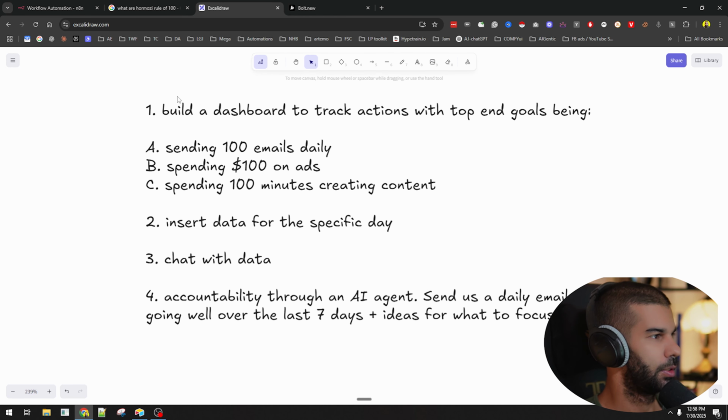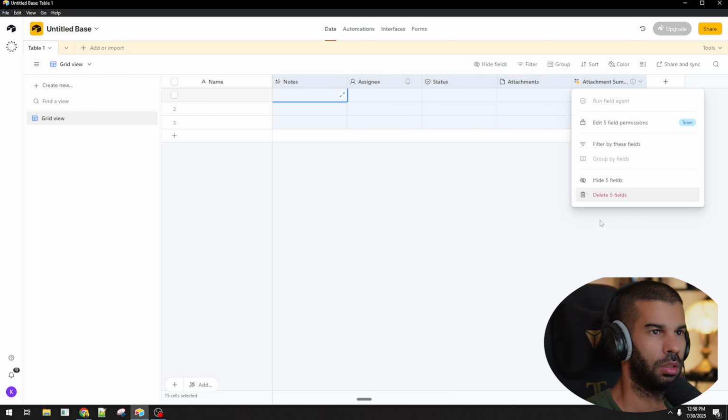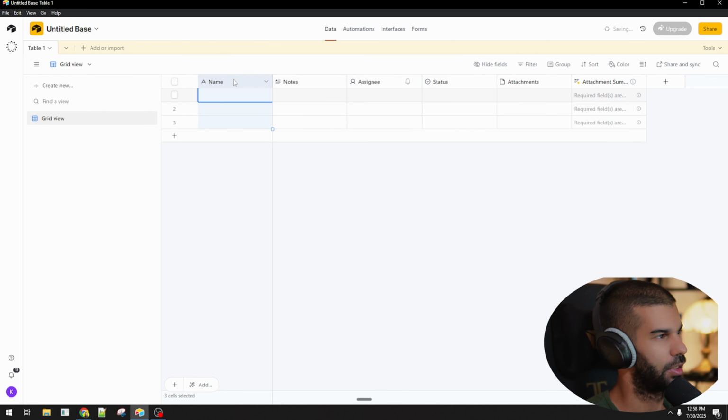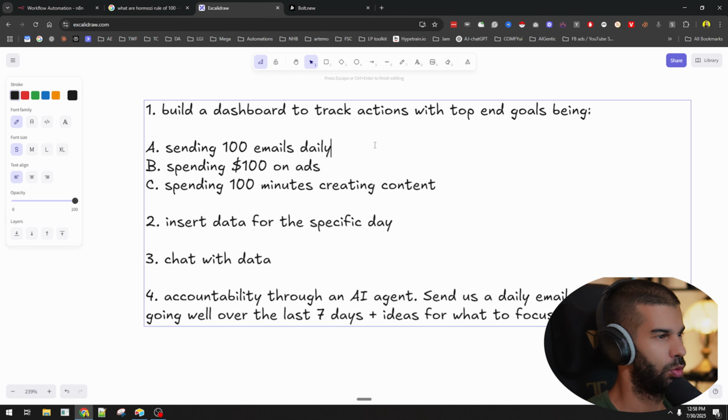So the way I see this is that we need to start from the end. And I think the end in this case will be the database. So let's just have a think about this. Since we're tracking these three things, we'll need to have some sort of tracker that decides whether we're tracking the emails, the ads, or the content. So these will be three key pieces of data.